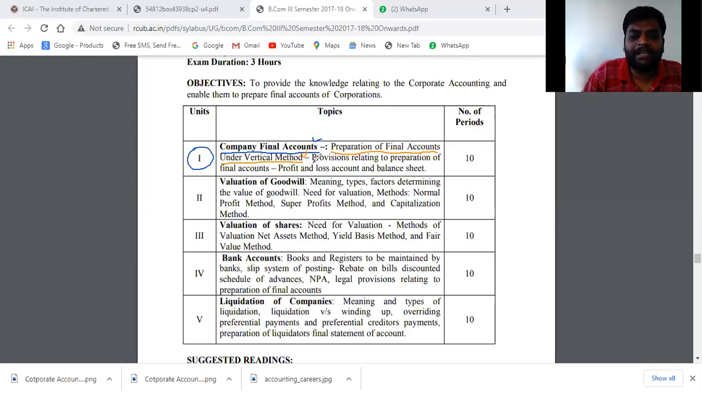Then there are some provisions, rules and regulations relating to the preparation of final accounts. We are going to learn these, as well as the final accounts themselves. Which are they? That is the profit and loss account and the balance sheet. We are going to learn these in this section. Understood the first unit, that is the final accounts.